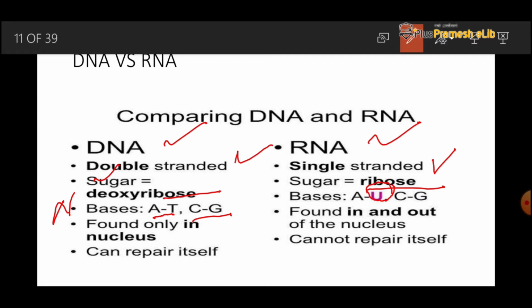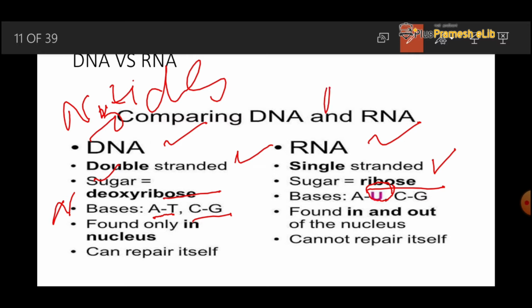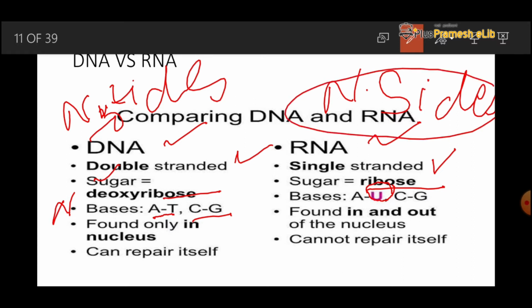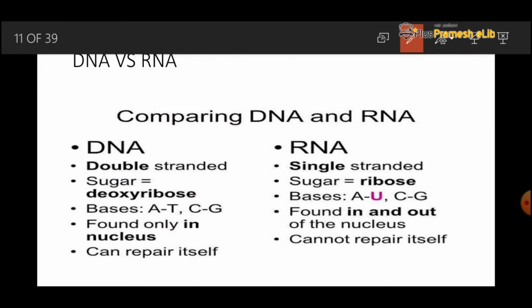And one more point, the DNA is formed with the help of nucleotides, but RNA is formed with the help of nucleosides. What is a nucleoside? A nucleoside contains nitrogenous base plus sugar.